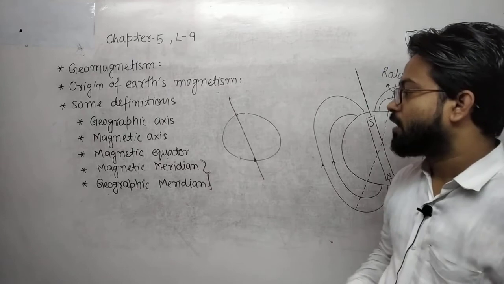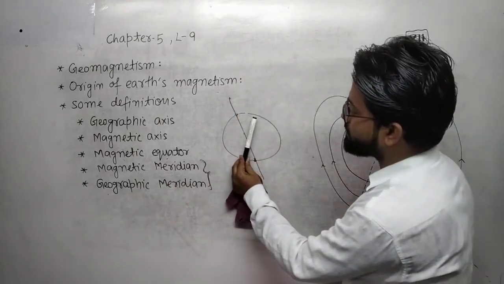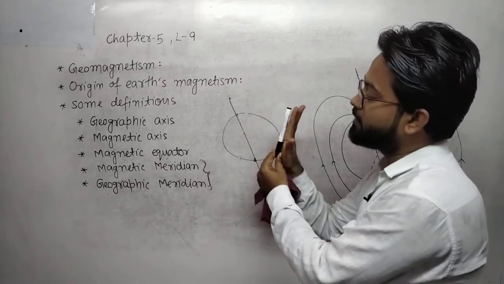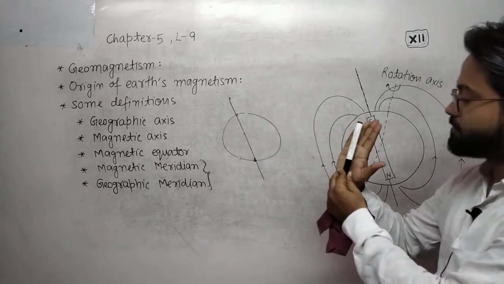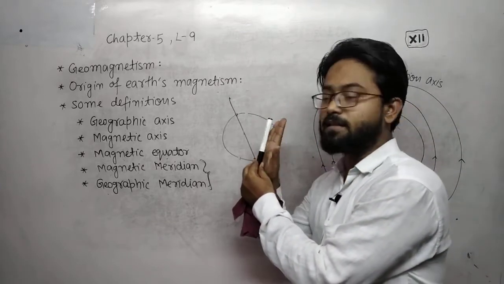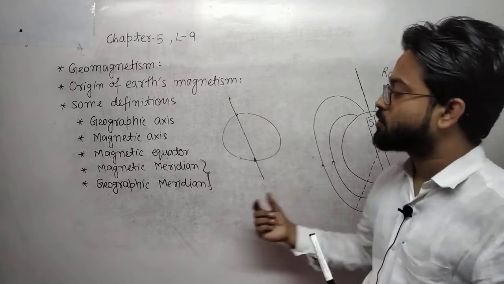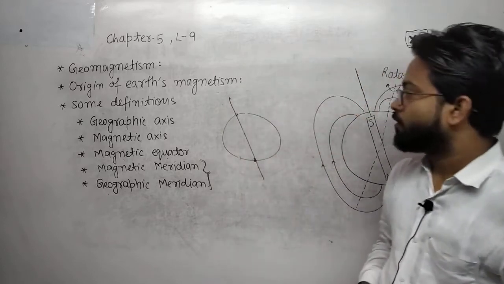Now the geographic meridian, same. If this is the geographic axis, all the planes that pass through the geographic axis are called geographic meridians.